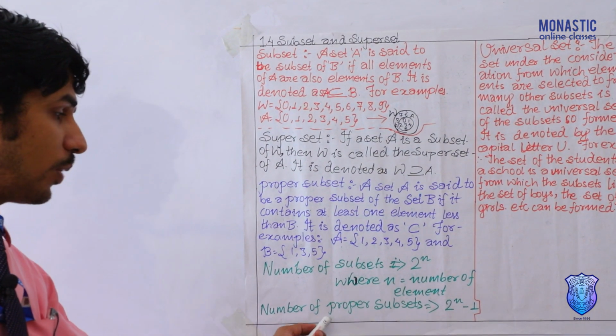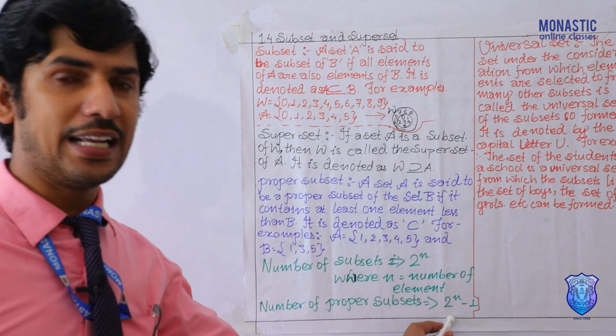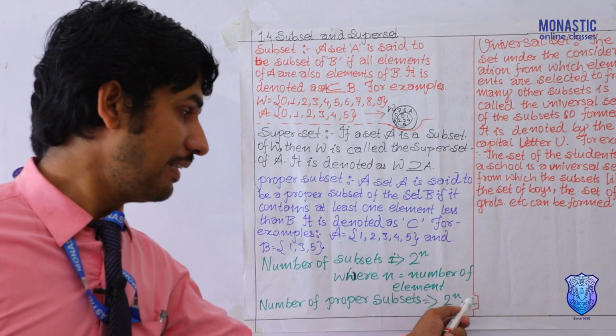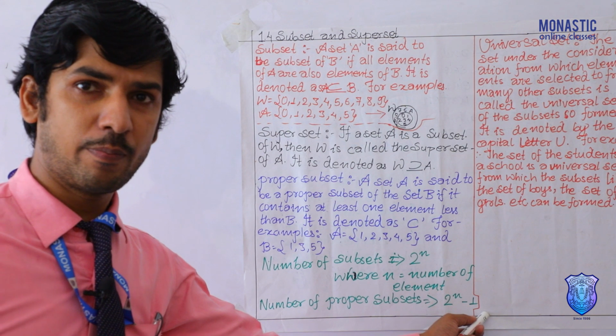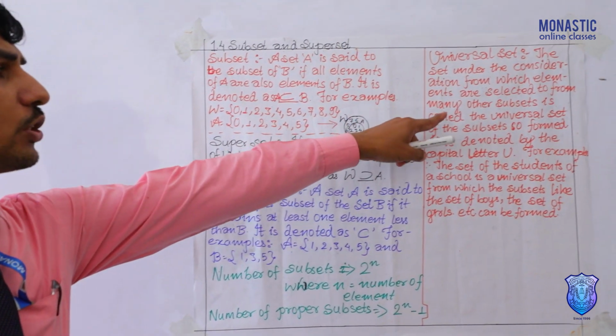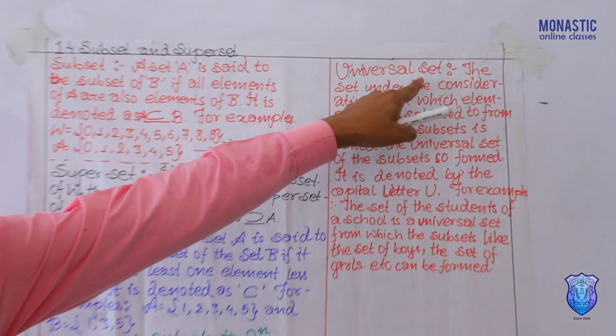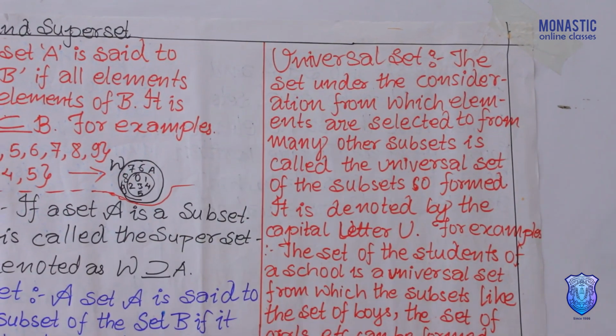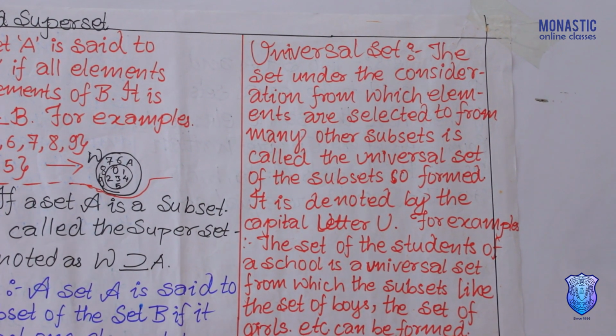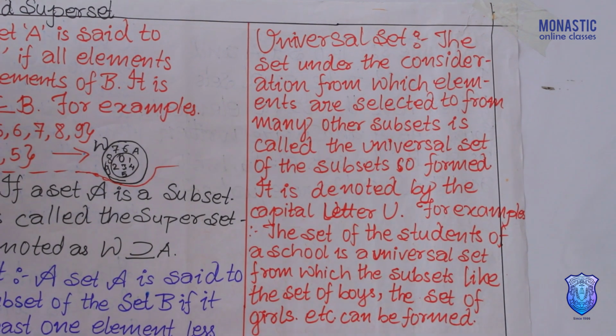And see, next one, proper subset, that is 2 to the power n minus 1. Last one is universal set. Now the question comes, what is universal set? For that, take one example first.